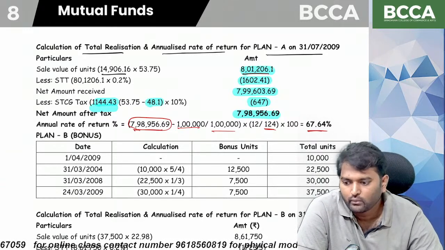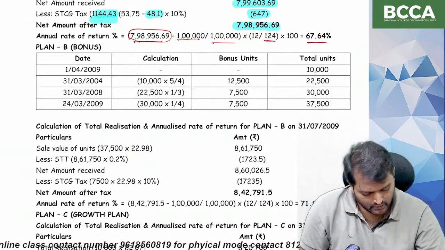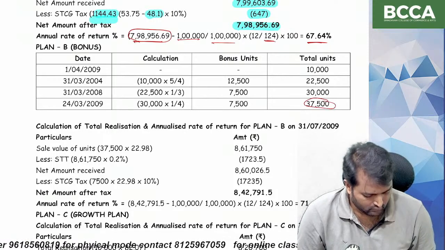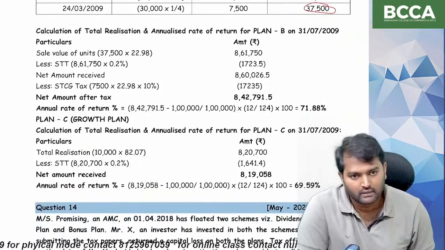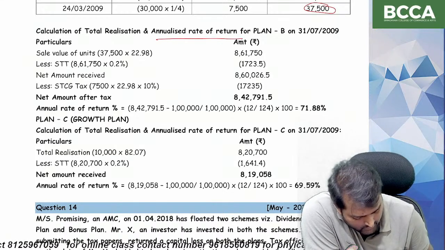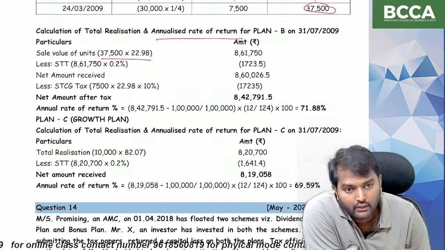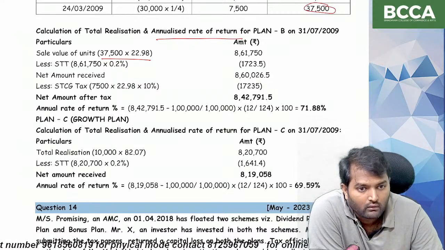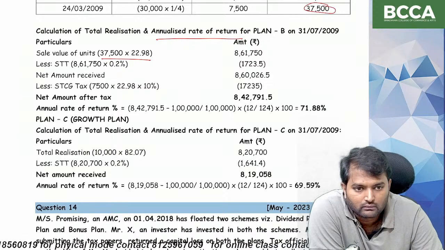Similarly, in case of the bonus plan, the number of units at the end is 37,500. Annualized rate of return under the bonus plan: 37,500 into NAV on 31st July, which is 22.98, right?